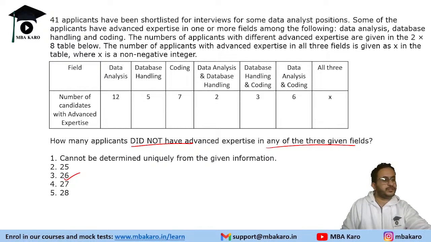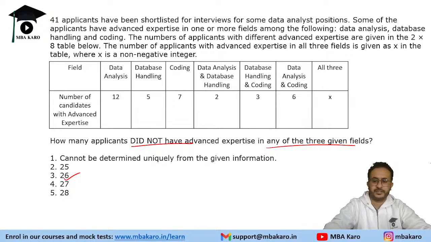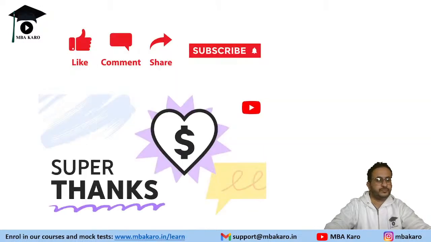Typical question on Venn diagrams. Okay, so a proper concept of Venn diagram tested in this problem. So a couple of questions from this topic. Let's move on to the next question.